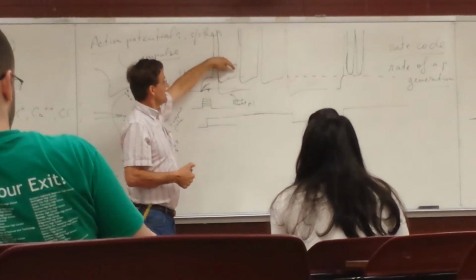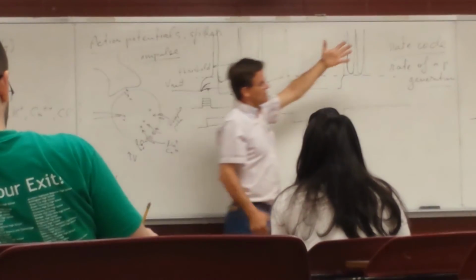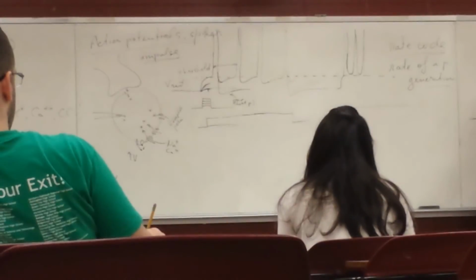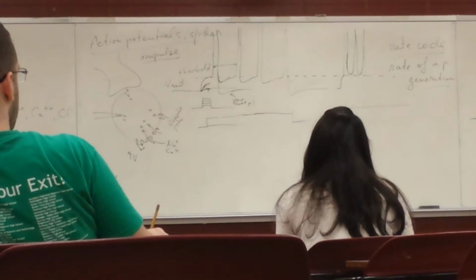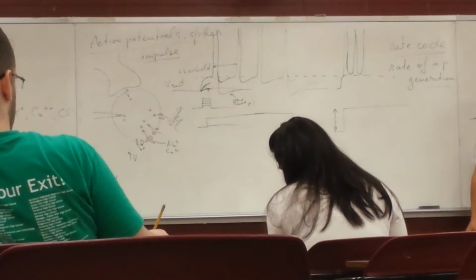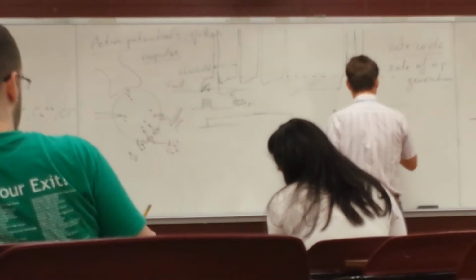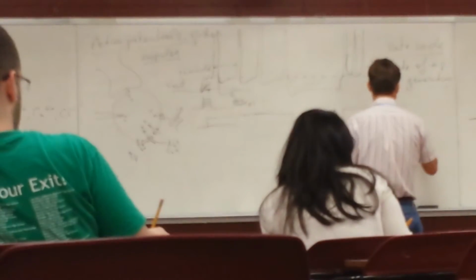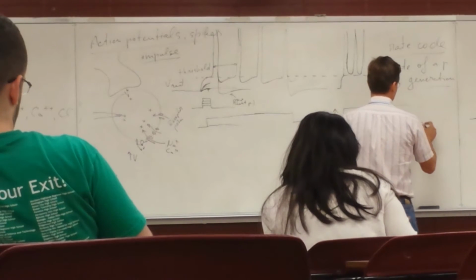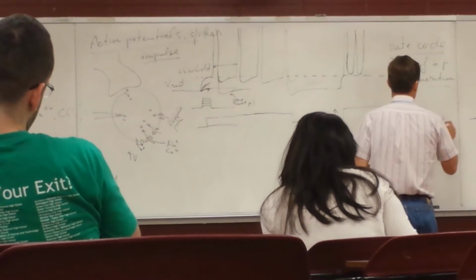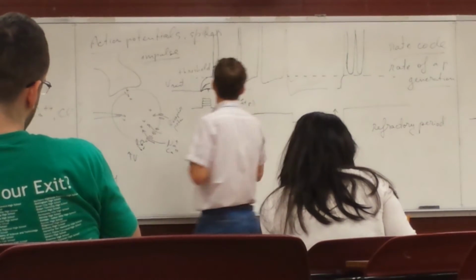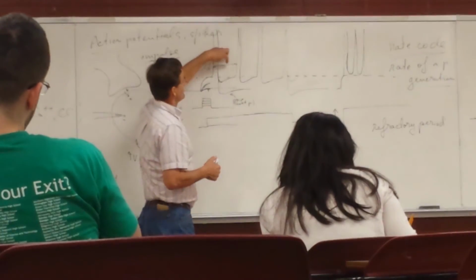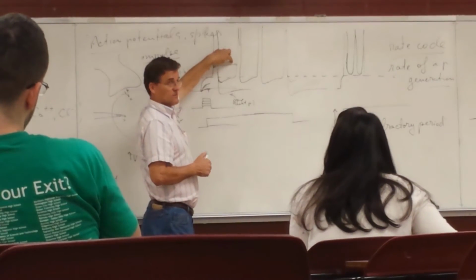And until a new one can open, you have to bring these channels back to a state from which they can open. That is something that's called the refractory period, or time. So it will take some time before you can open another one.